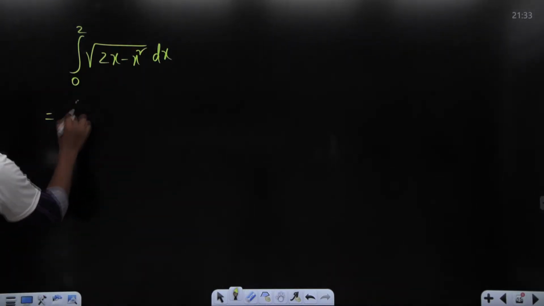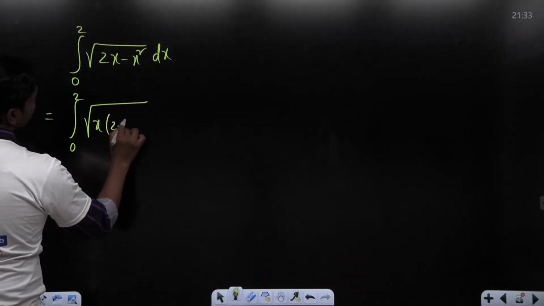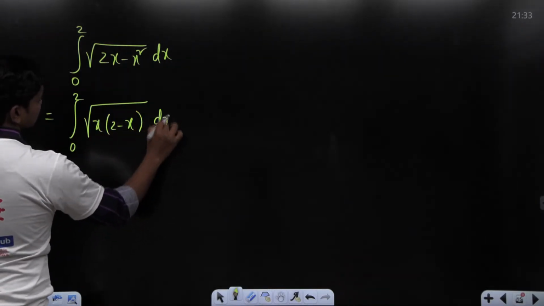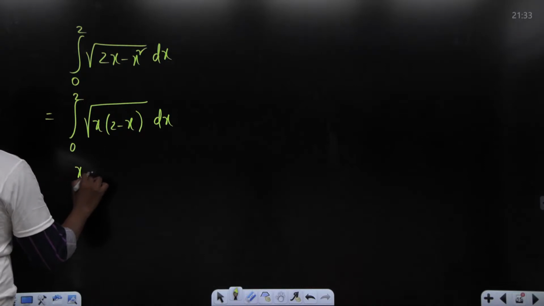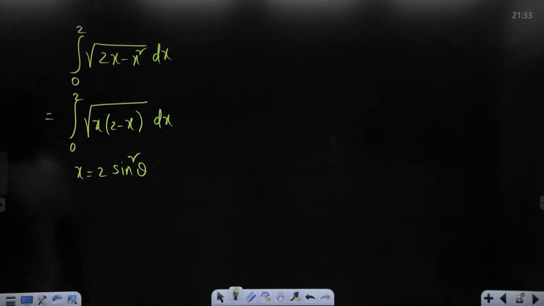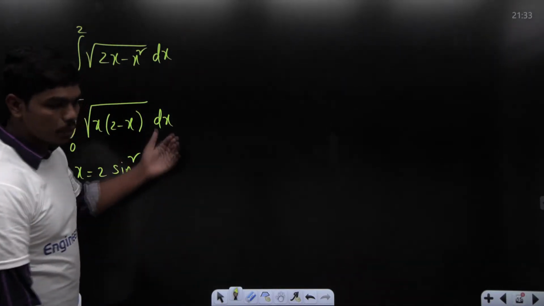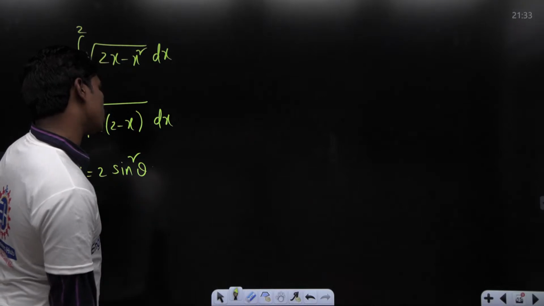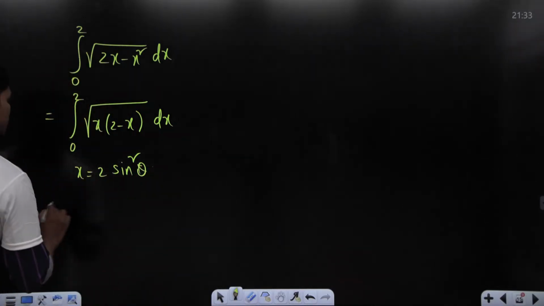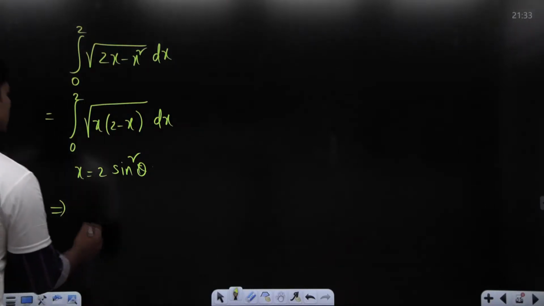Now, whenever there is an x square here, let us take an x common from this: x times of 2 minus x dx. This is what you have. Now, let us take x is equal to 2 sine square theta. Of course, since this x is positive from 0 to 2, we'll take sine theta also positive.